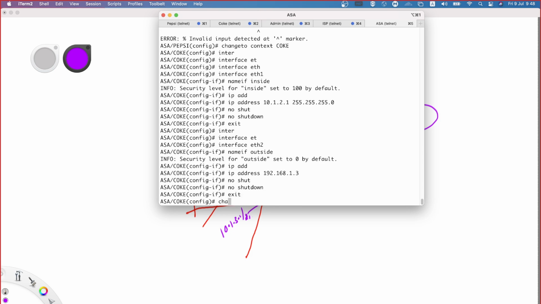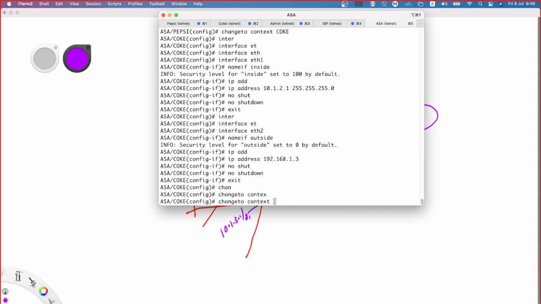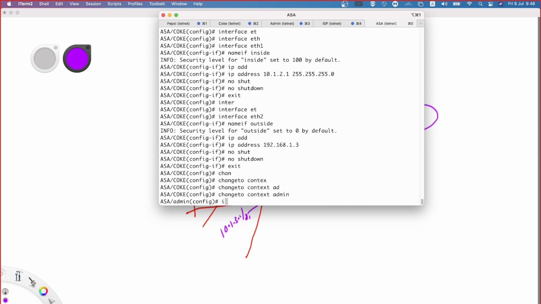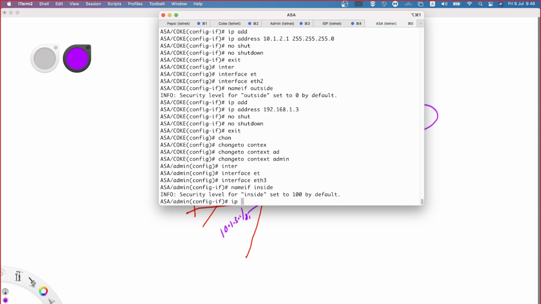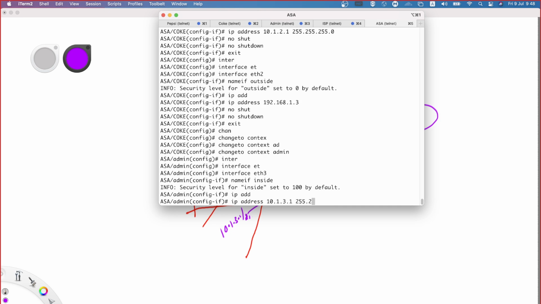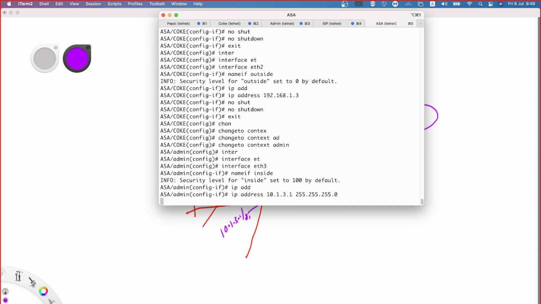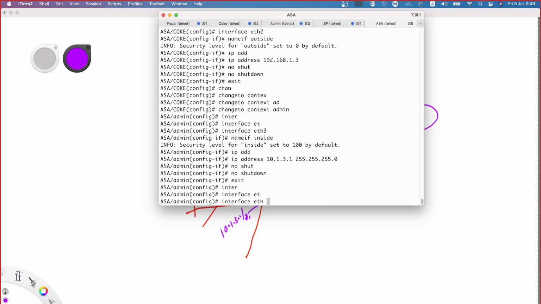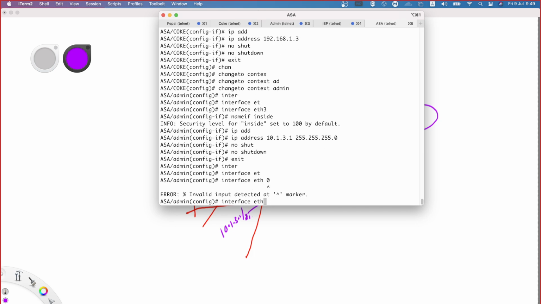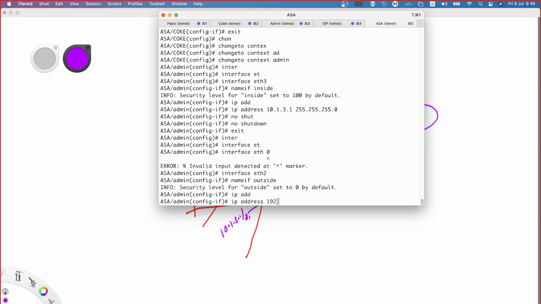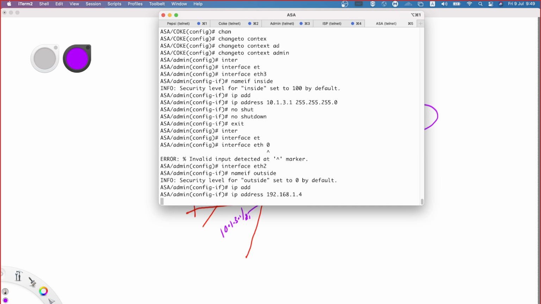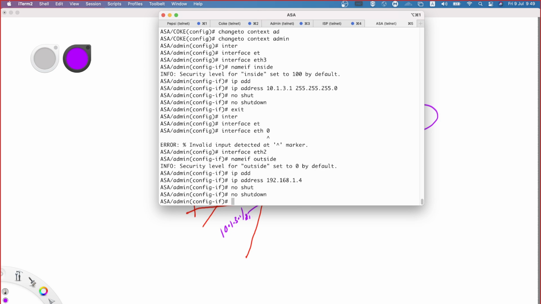Okay, then change to context admin, interface Ethernet 3, nameif inside, IP address is 10.1.3.1, 255.255.255.0, no shutdown. Interface Ethernet 0, sorry, Ethernet 2, right, Ethernet 2, nameif outside, IP address is 192.168.1.4. No shutdown. Okay, now let's check the direct connectivity between each and every device.